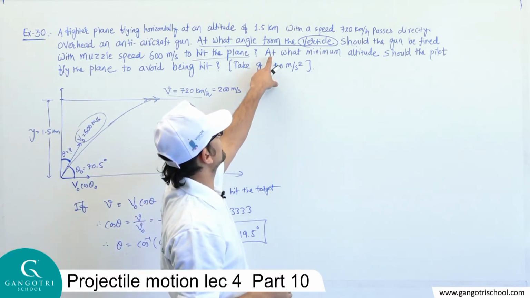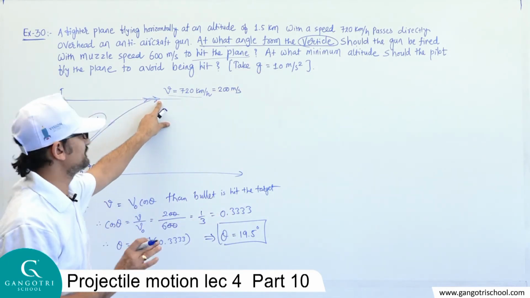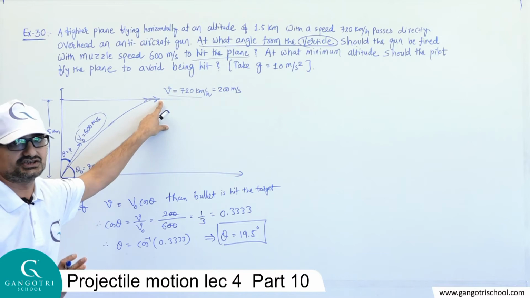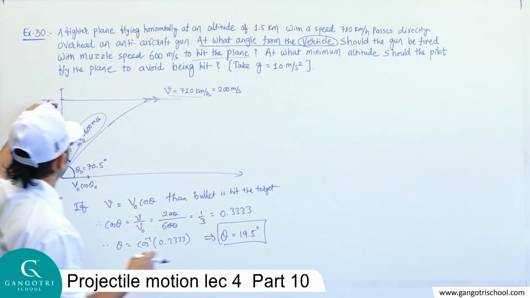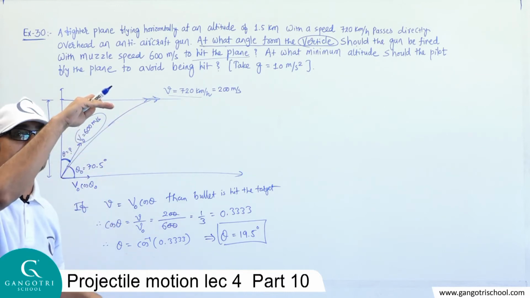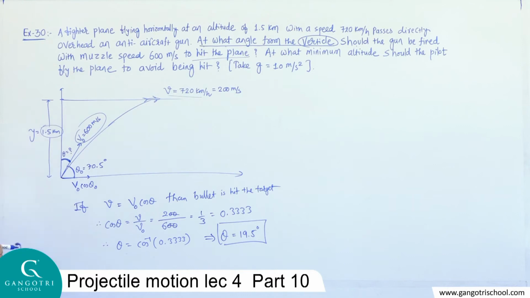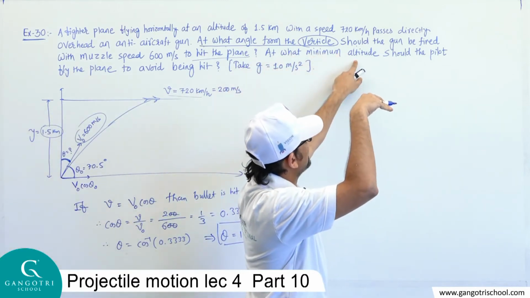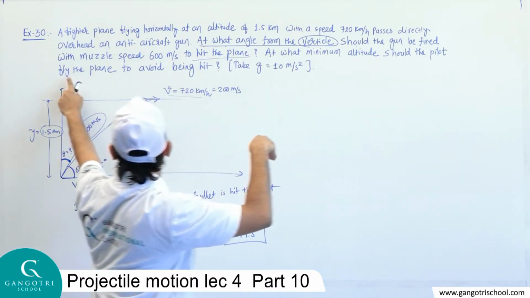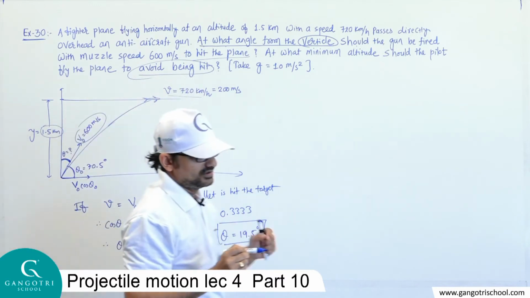Now dear student, for the second question, the pilot of the fighter plane is definitely destroyed, the entire fighter plane is destroyed. But now the question is, initially this fighter plane is at what height? From the ground it is at a height of 1.5 kilometer. Now at what minimum altitude, meaning height, should the pilot fly the plane to avoid being hit?